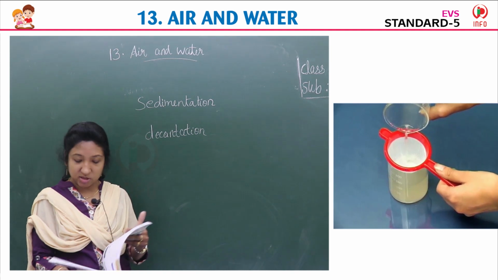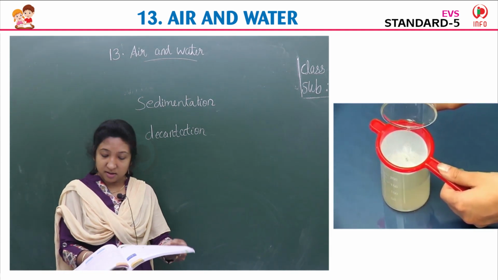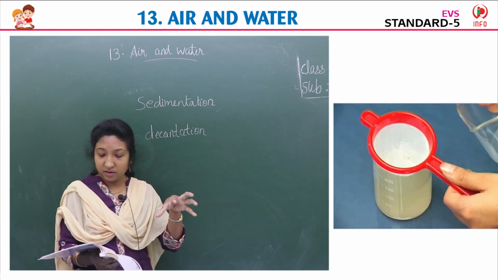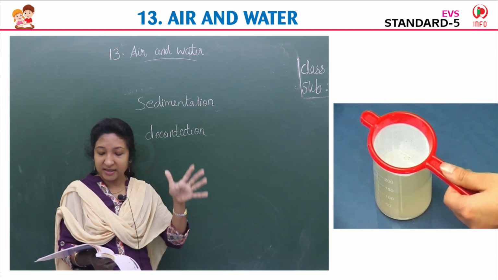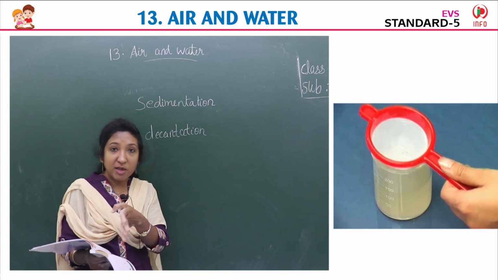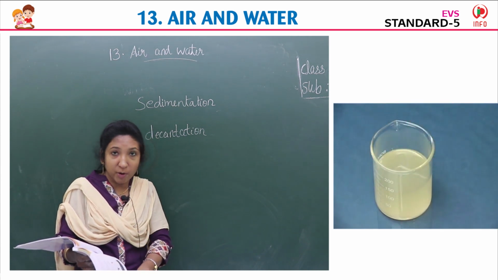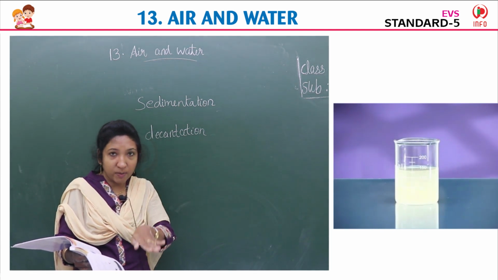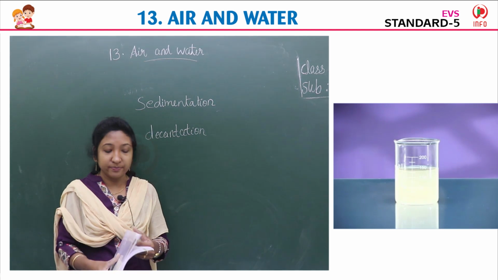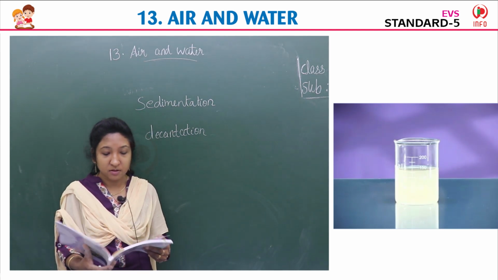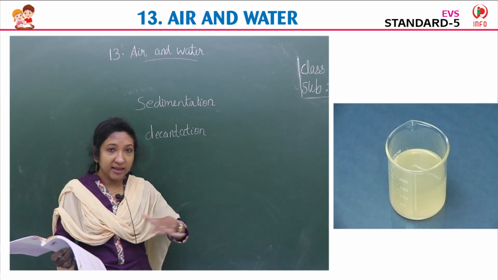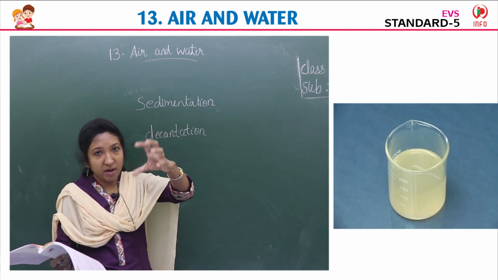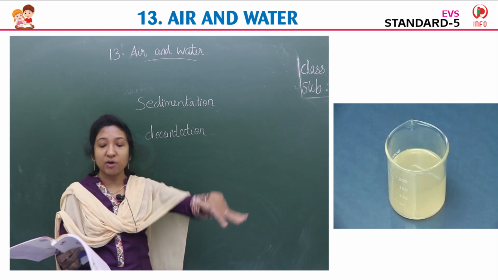You can see the image there. In the beaker, see, the particles are there in the water. In the first image you can see particles suspended in the water. Then in the second image you see these particles get settled down at the bottom. It was full before, then after some time you can see these particles down at the bottom. And after the particles settle down, take the clear water and pour it into another glass. We get the clear water there.